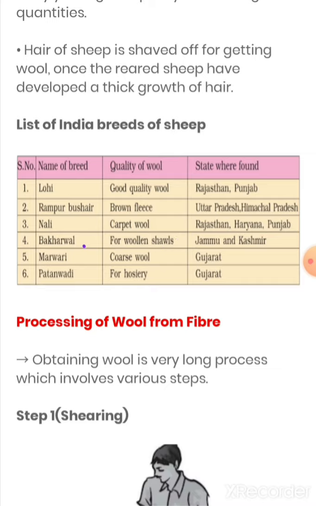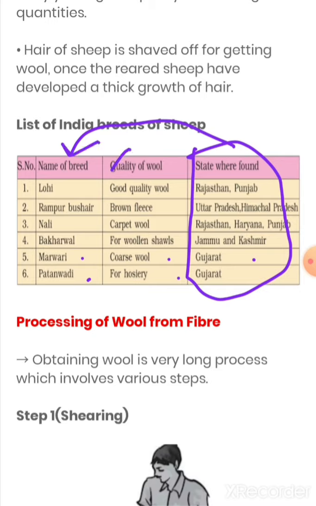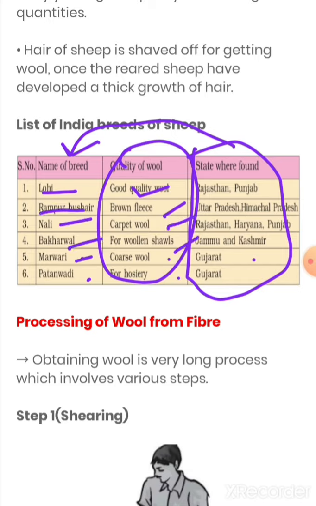Now the next one is Marwari. Marwari is a coarse wool and found in Gujarat. Plus Patanwadi is for hosiery and also found in Gujarat. So basically you can see that these are the states where these wools are found, and these are the qualities of wool. So good quality Lohi, brown fleece Rampur Bushehr, carpet wool Nali, for woolen shawls Bakharwal, Marwari coarse wool, Patanwadi for hosiery. Now, so this was the last topic.